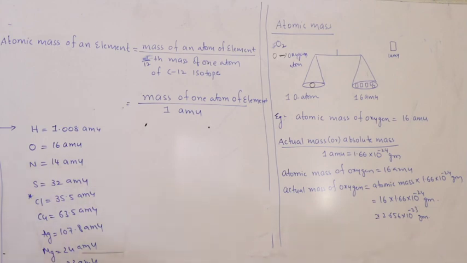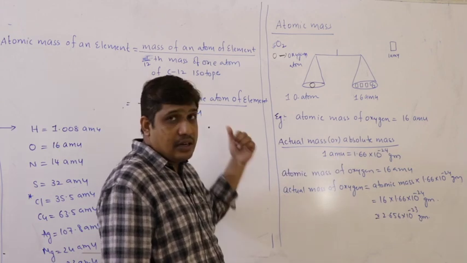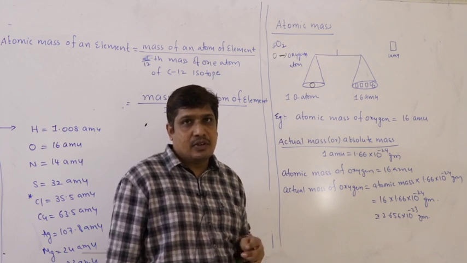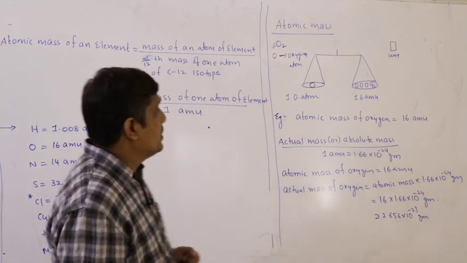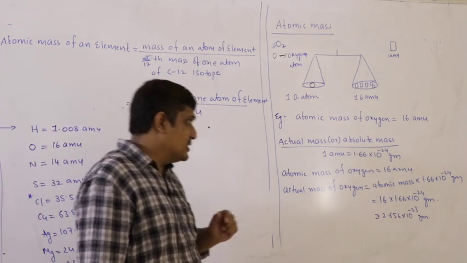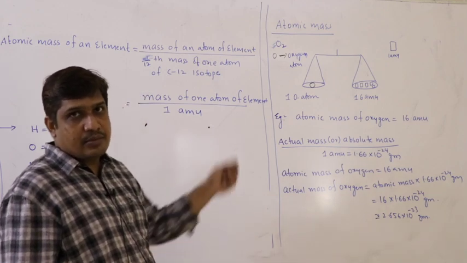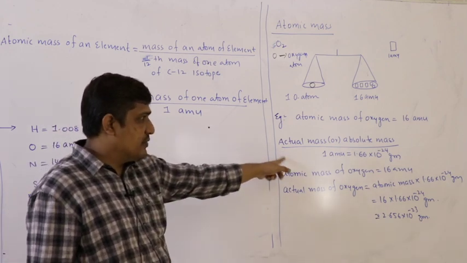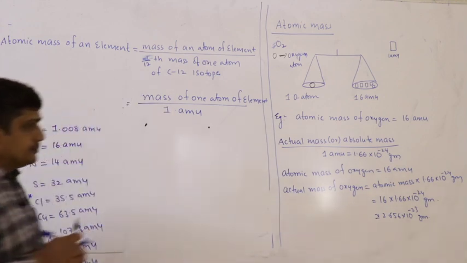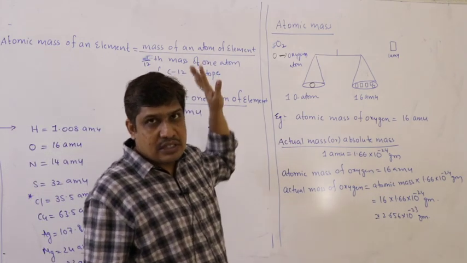So, try to understand the difference between actual mass and relative mass. Again you will get one more, gram atomic mass. Gram atomic mass also we will study, right. So, you will get almost 3 different ways of writing this mass. Two are almost the same except for the units, and one is completely different, that is, actual mass is different and relative mass is different. So, why are we not directly using this actual mass, why are we using this relative mass?